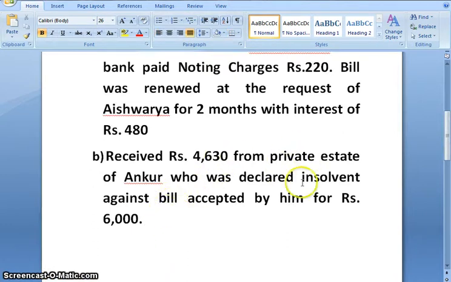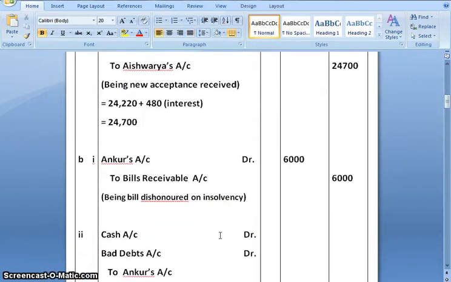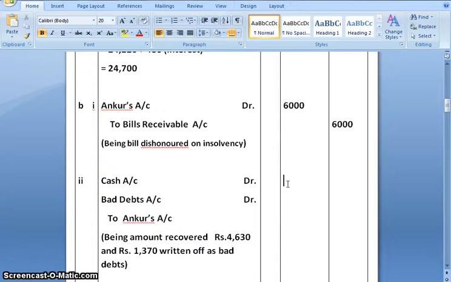And how much is received from the private estate? 4,630. So the entry for bad debts would be cash account debit, bad debts account debit to Ankur account. The cash which was recovered was 4,630.